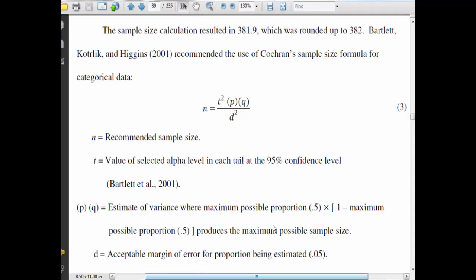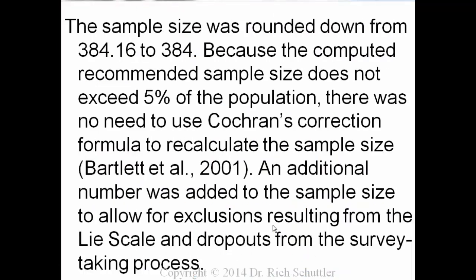And he gave the information here about the sample size calculation, and the 381.9 was rounded up to 382, and then he went into providing Cochran's sample formula for categorical data. And here's the formula, and he provides the outcome in his own work later on. The sample size was rounded down from 384.16 to 384. Because the computed recommended sample does not exceed 5% of the population, there was no need for a correction formula to recalculate the sample size.